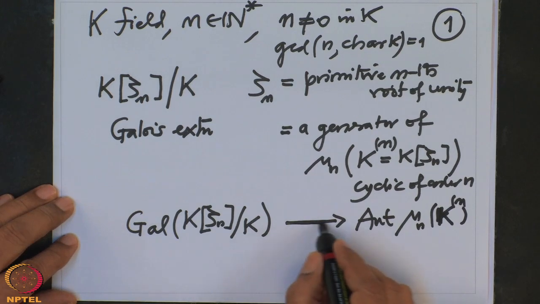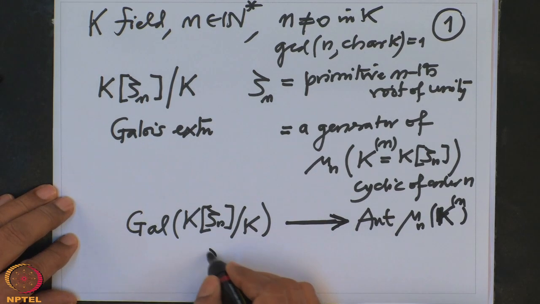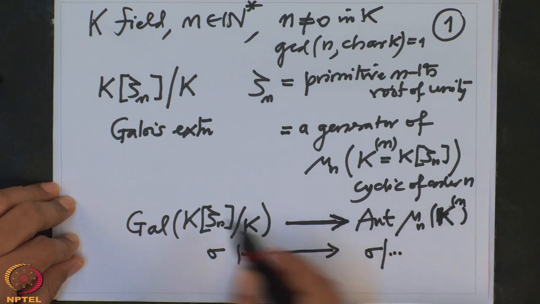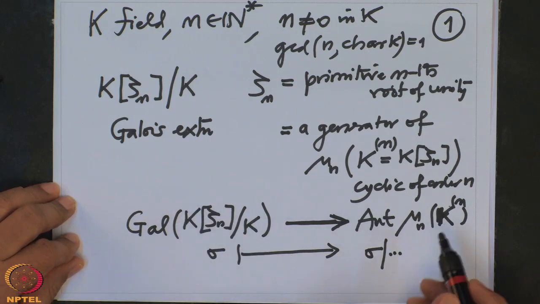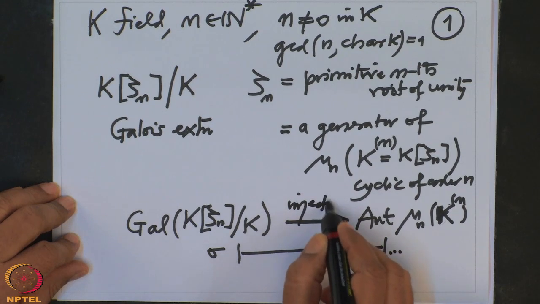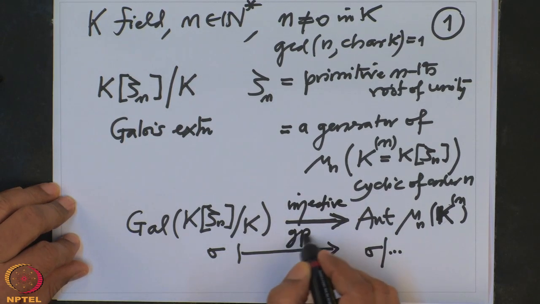There is a canonical homomorphism here, namely sigma goes to sigma restricted to that, because this is a subgroup of this. So I can restrict, and because it is a restriction, this group homomorphism is injective.